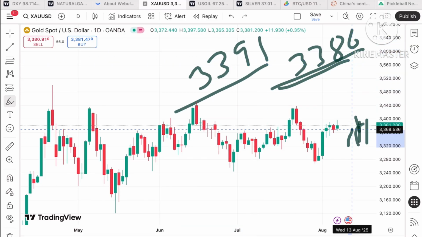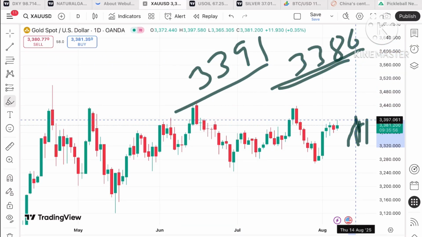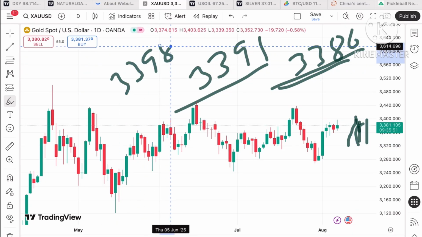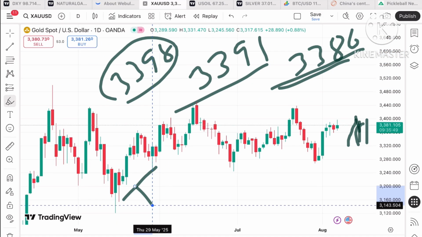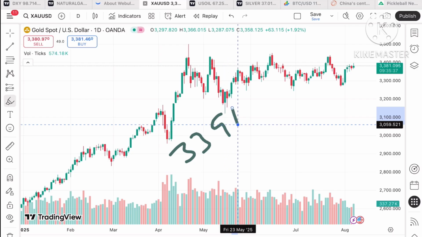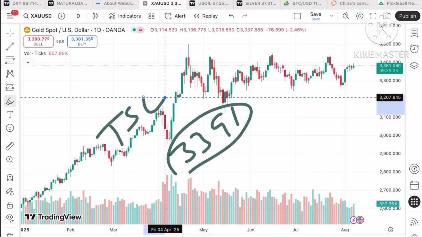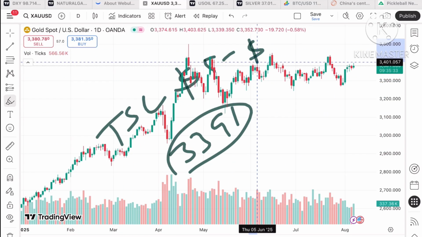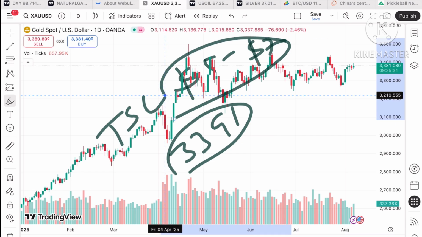Okay, and if the price moves above this level, the probability is high of going towards 33.98, which is today's high. And if the price goes above this level, at best we can see it move above a level of 34.00. So if it sustains above a level of 33.91, you can trail your SL by $5 or $7, so you can capture a big movement towards the upside.